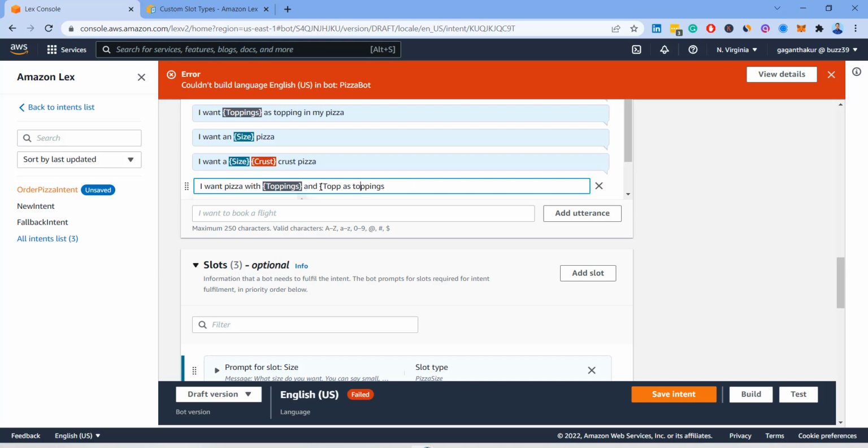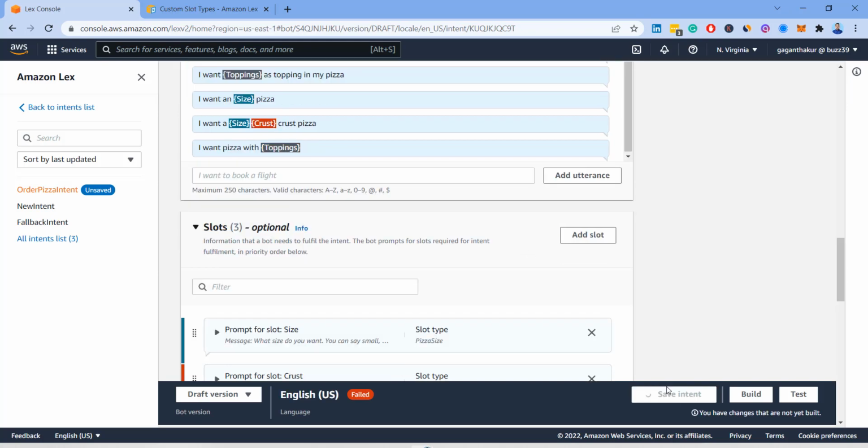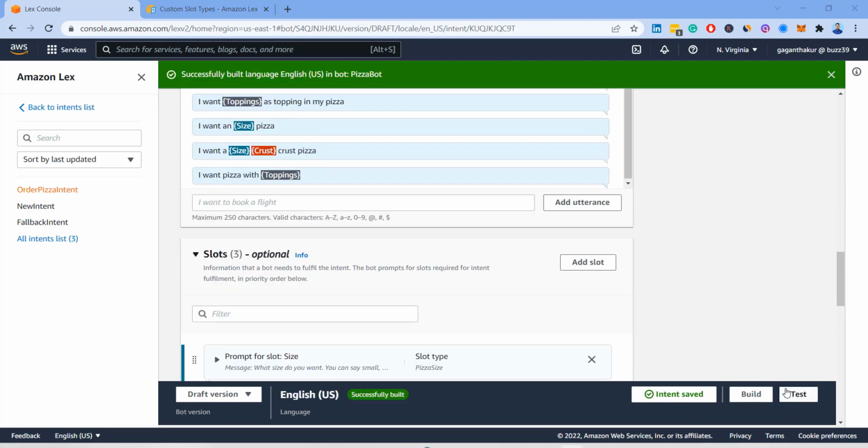Let's give it a shot again. I want pizza with, let's say, only the first one. It was chicken, I believe. I will save the intent again and build it again. Now let's go ahead and test it. So we will frame another sentence.